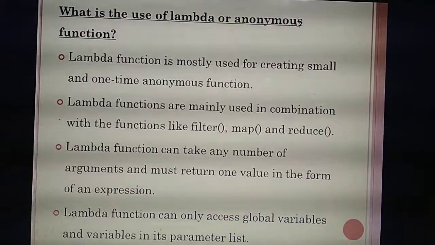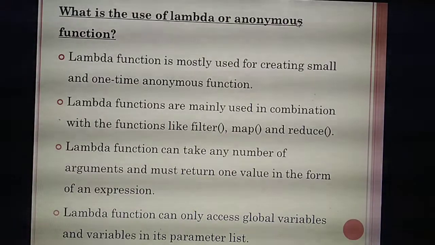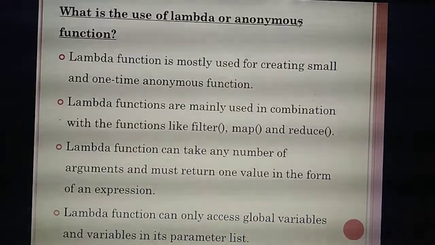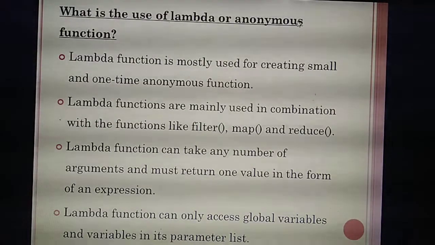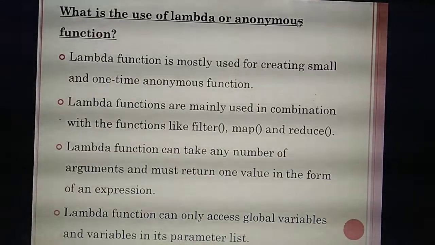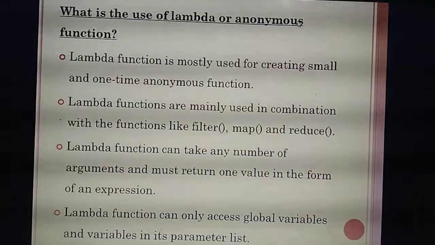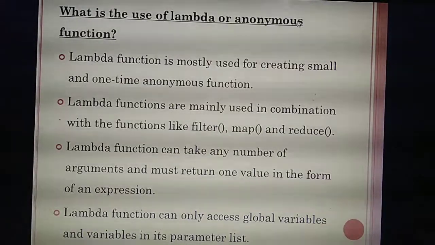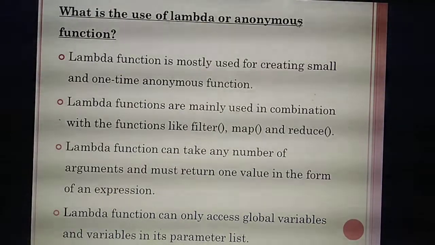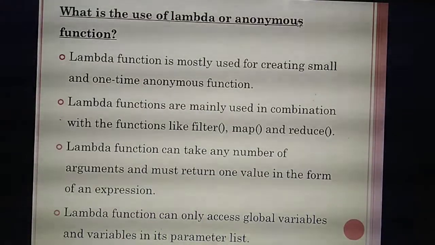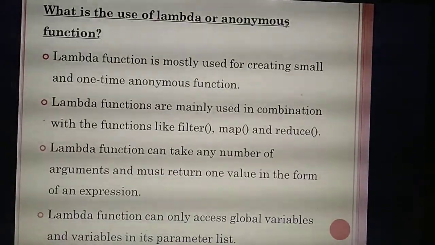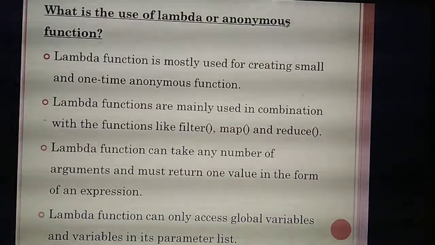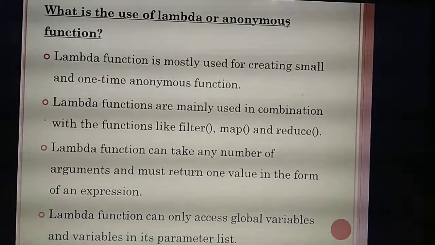Likewise, this lambda function can take any number of arguments as input, but it will return one value in the form of an expression. After solving the second degree equation, you will get the value for x or y. Likewise, you give inputs as arguments, and you get the output in the form of an expression.